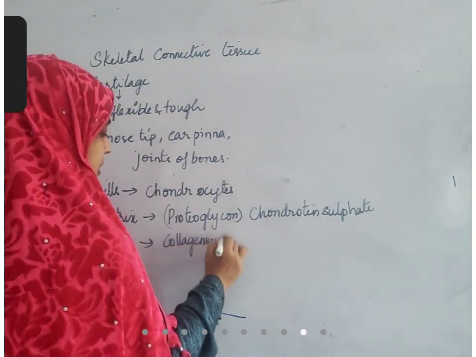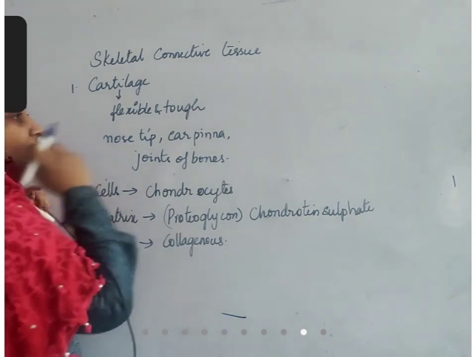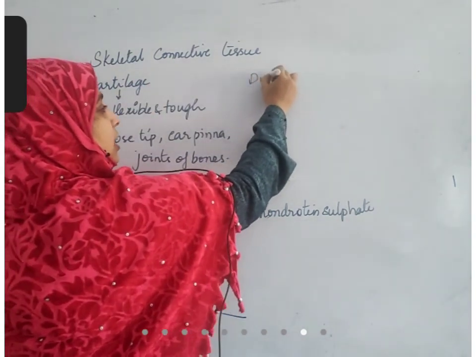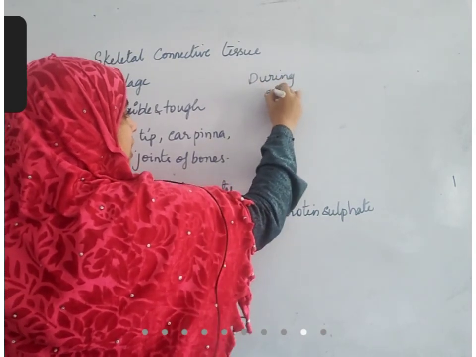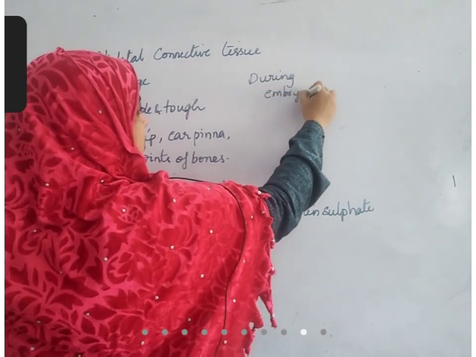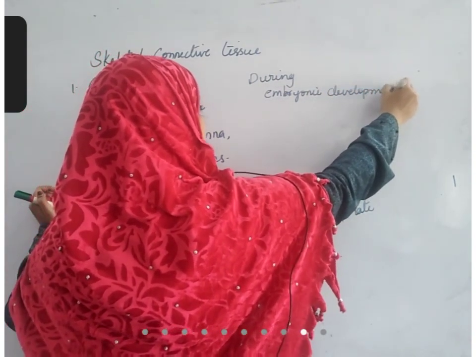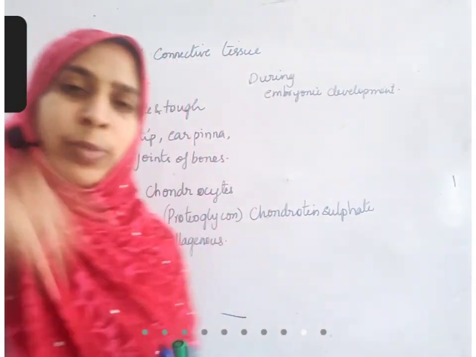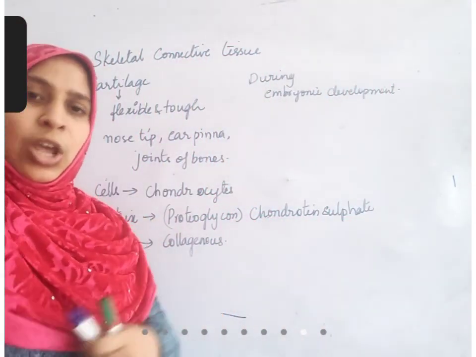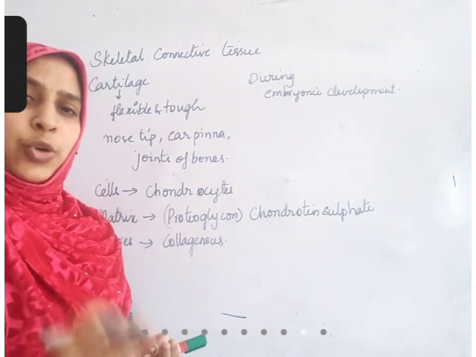To say about this cartilage: during embryonic development, when you are a fetus before birth, the total skeleton is made up of cartilage only. Our body won't have bone. When you are very small, newly formed bones are actually cartilage. Later, calcium carbonate keeps on depositing and they turn into bone.